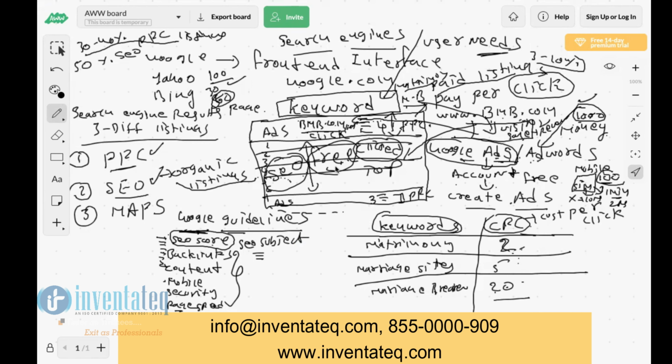Right. So what are these guidelines? What is meant by backlinks, content, security? All this, everything we will be learning later in the subject. So we have seen 2 modules. One is PPC, one is SEO. For PPC, the work is different. For SEO, the work is different. No connection in between PPC and SEO. Now we'll see about maps.